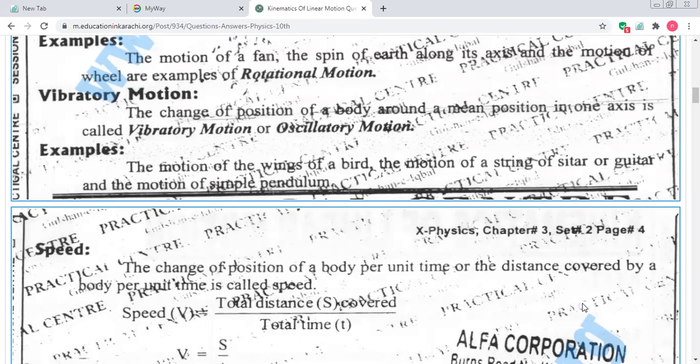Vibratory motion. The change of position around a mean position in one axis. In simple words, you can say to and fro motion. To and fro motion means back and forth, like a pendulum.